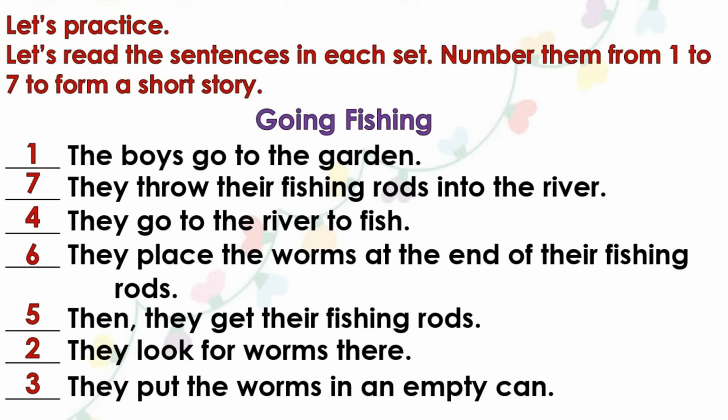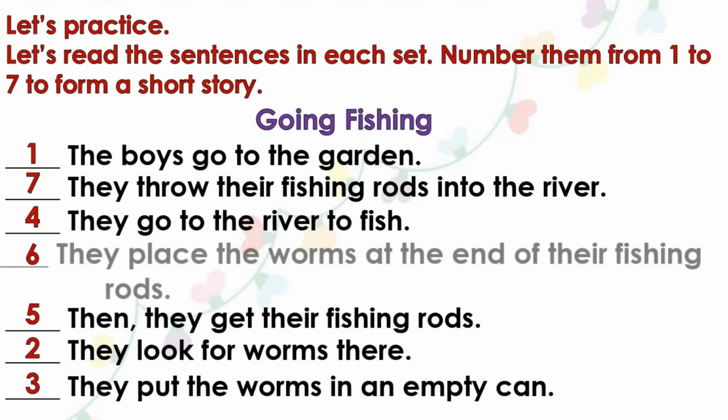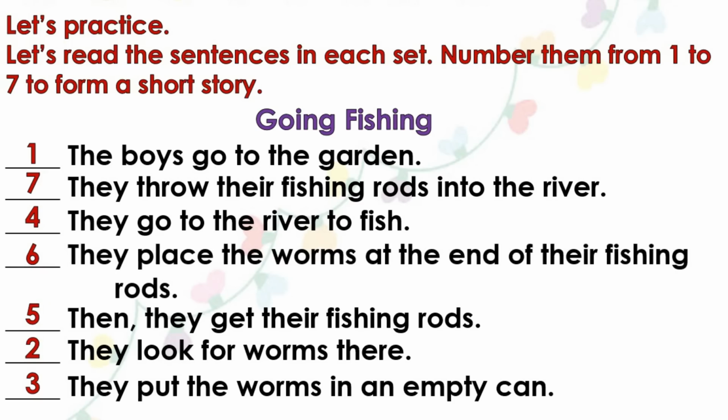First, the boys go to the garden. Second, they look for worms there. Third, they put the worms in an empty can. Fourth, they go to the river to fish. Fifth, then they get their fishing rods. Sixth, they place the worms at the end of their fishing rods. And seventh, they throw their fishing rods into the river.